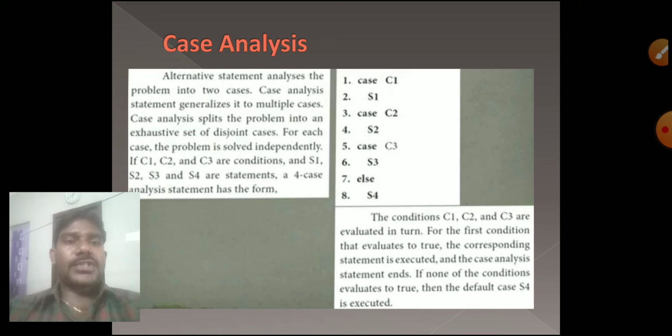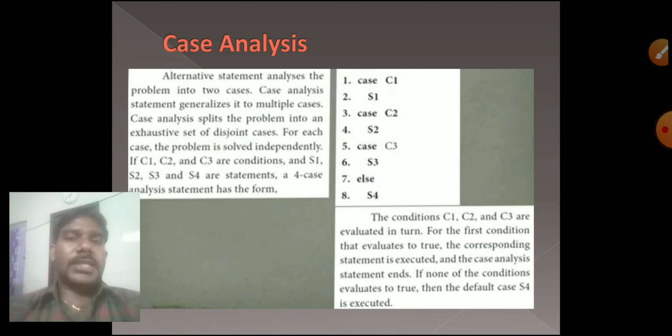That S4 statement is the default case. If I didn't give input for C1, C2, C3, then finally by default the statement 4 value is the result. In the program, the S4 statement is executed by default. This is the case analysis.